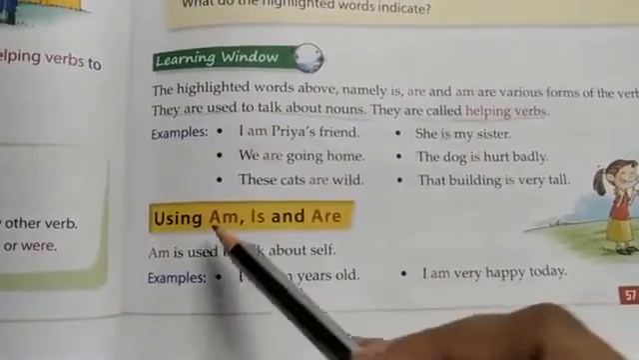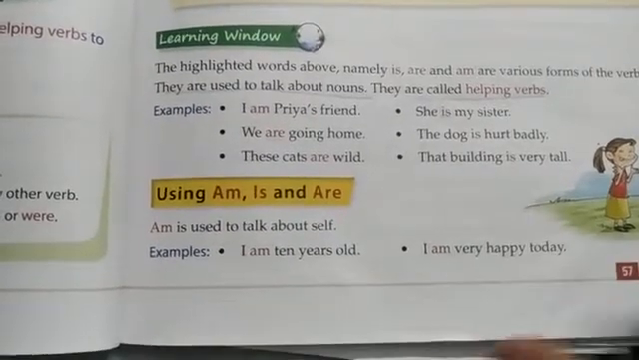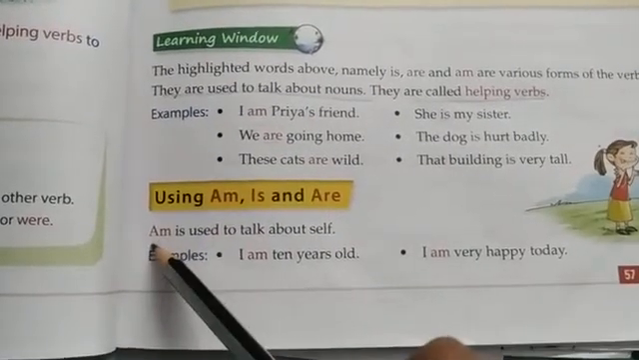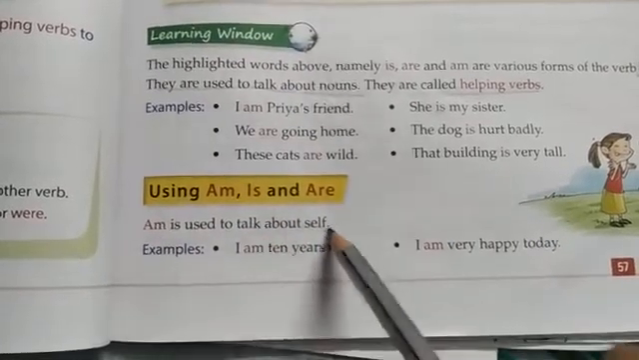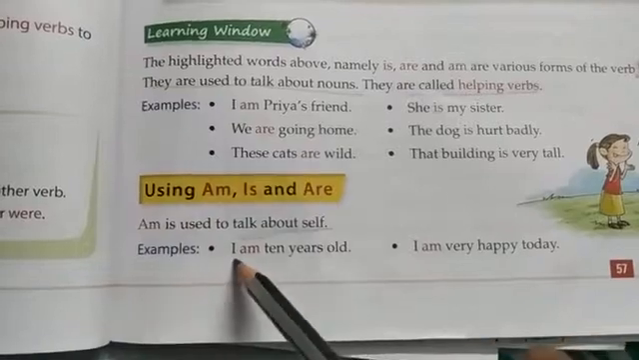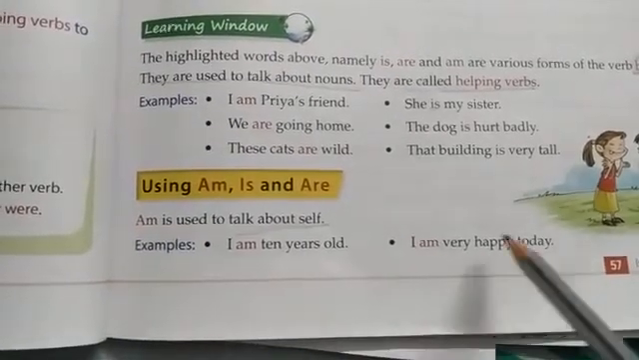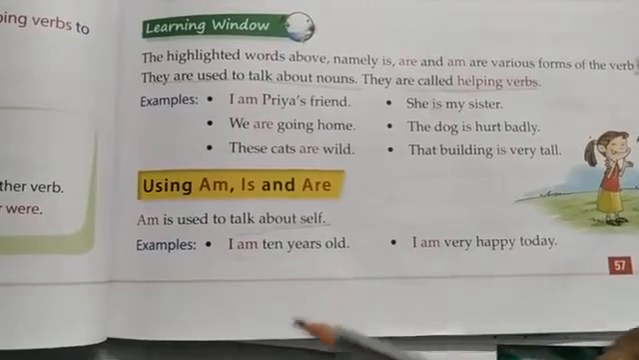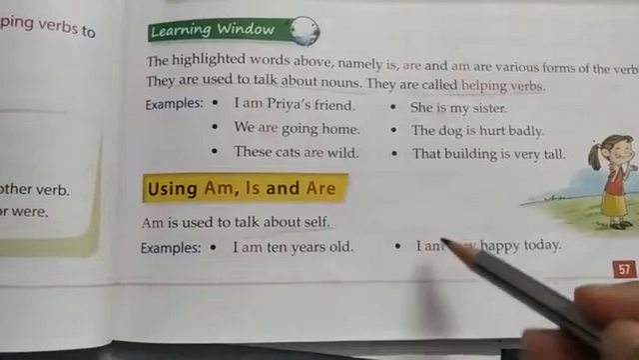Okay. So now we will move on towards using am, is and are. So how are they used? Am is used to talk about self. When do we use am? When we talk about self, about ourselves. Like I am 10 years old. I am very happy today. What does the sentence say? About I am. Okay, about me, that I am 10 years old, that I am very happy.